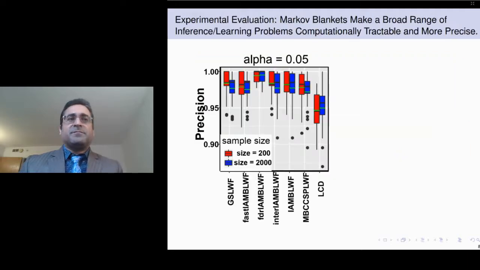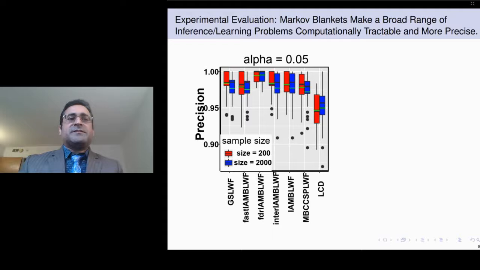Note that any sound algorithm for Markov blanket discovery in LWF chain graphs can be used in the first phase of this algorithm. In order to evaluate our algorithm empirically, we compared the performance of our proposed algorithm with 6 different Markov blanket recovery algorithms against the state-of-the-art algorithm for learning LWF chain graphs, which is the LCD algorithm.